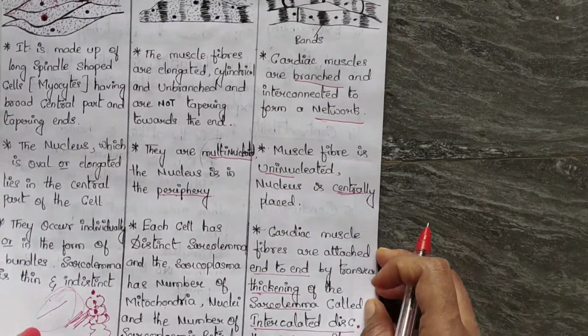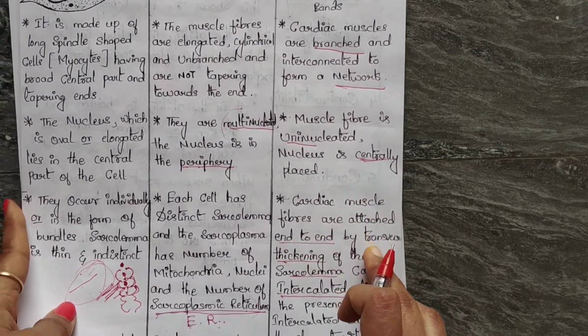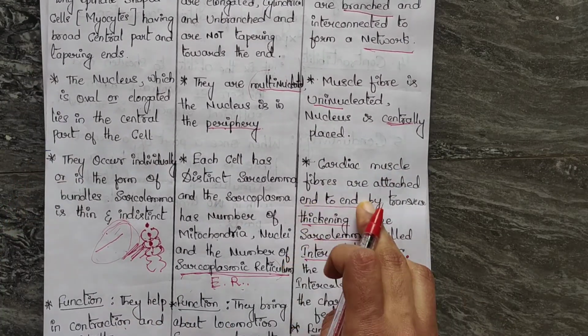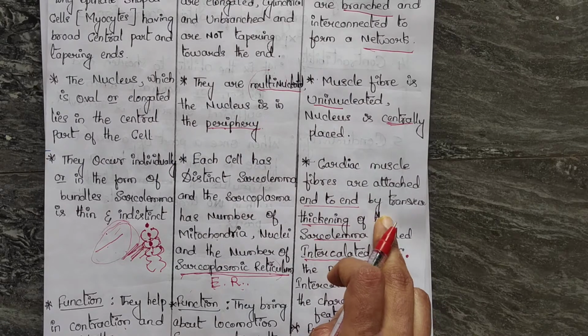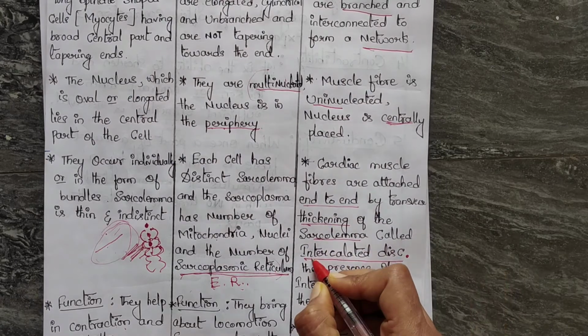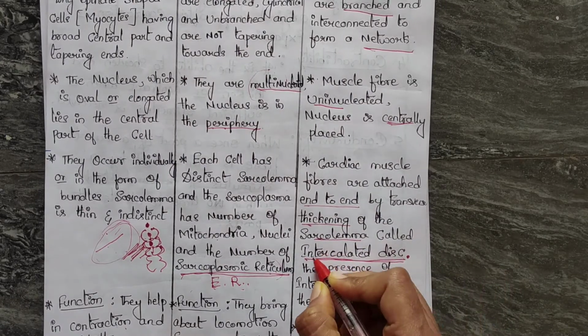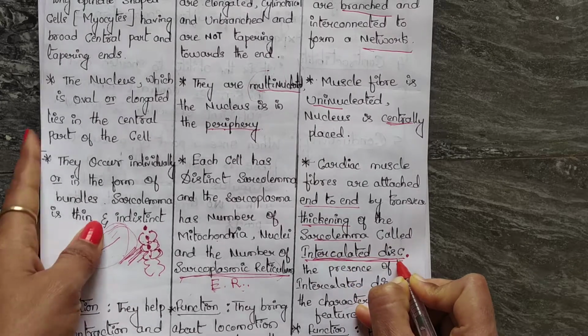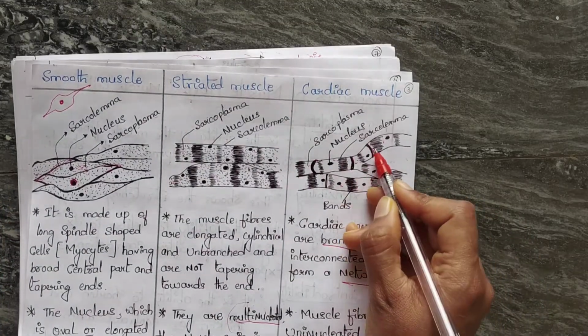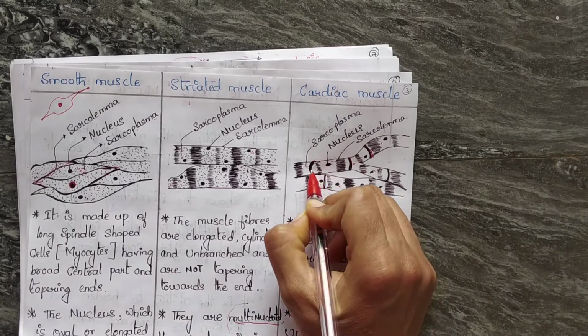Next, in cardiac muscle, fibers are attached end to end by transverse thickenings of the sarcolemma called intercalated discs. These are very important in cardiac muscle. You can look at them in the diagram.